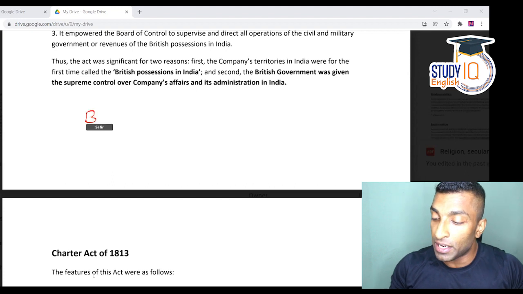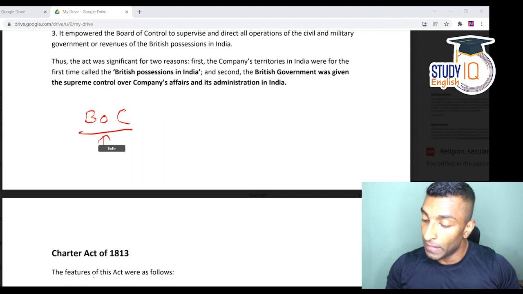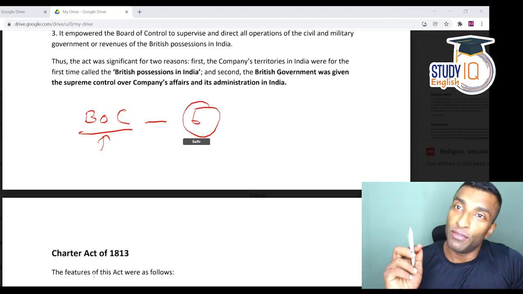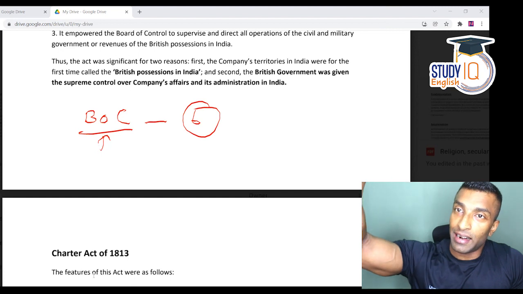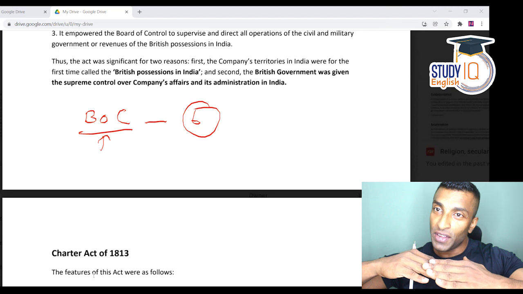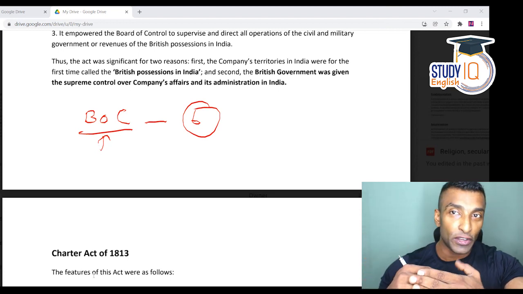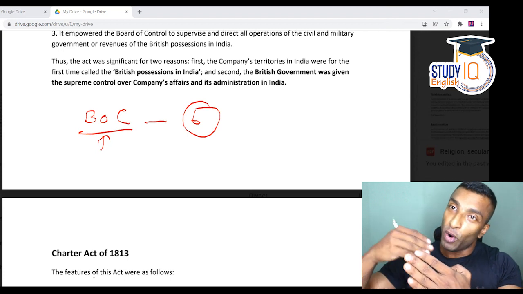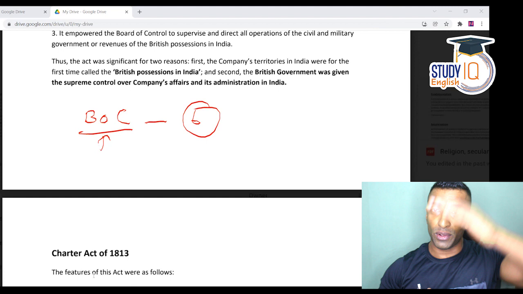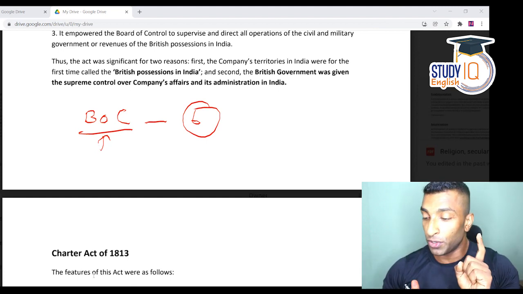They are going to establish a Board of Control sitting in England with 6 members. Okay, so there will be a Board of Control with 6 members sitting in England, regulating the affairs of the East India Company in India. So the Executive Council sitting in India along with the Governor General regulates the affairs of the company, and the Board of Control with 6 members sitting in England is also going to regulate the affairs. So regulation is there, regulation is here.